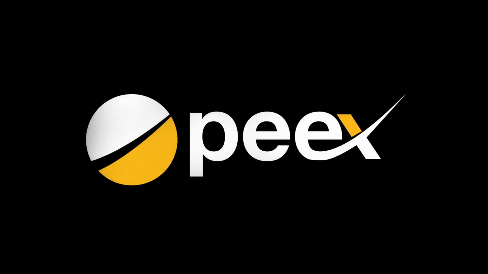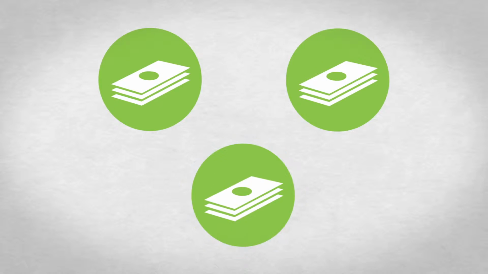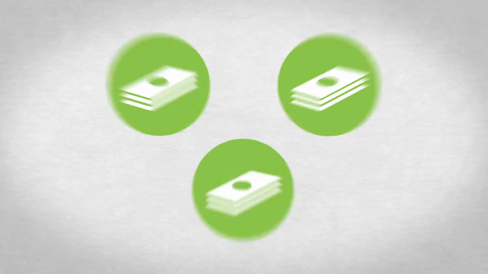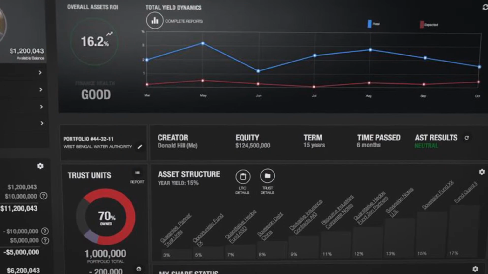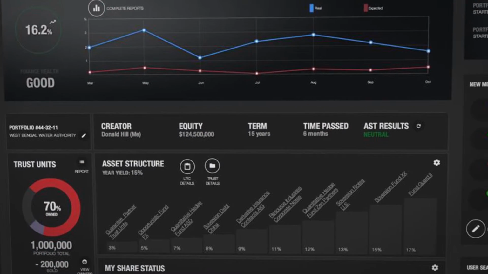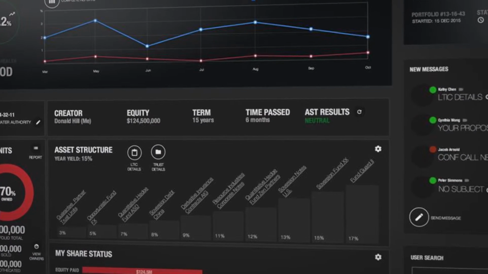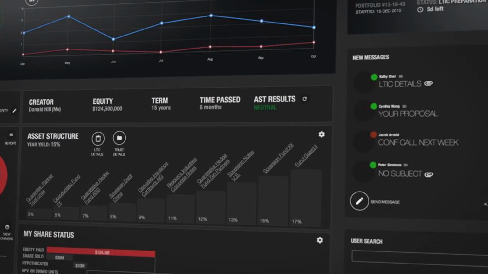What if there were a simple, effective way to generate new wealth using your current debt or equity? Now there is with EQ+. EQ+ is an electronic tool which automatically creates an income-generating financial asset tailored to your unique financial situation.